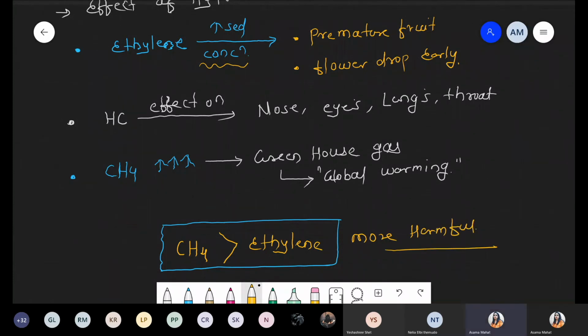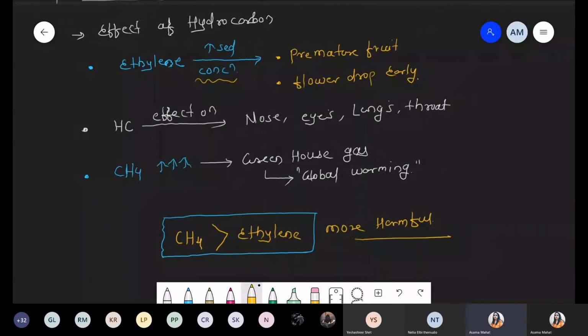Okay, so these are the effects of hydrocarbon: it increases the ethylene concentration, directly affects organs, and is also involved in methane formation. And methane is a type of greenhouse gas responsible for global warming. Okay, so is this point clear with respect to the effects of hydrocarbon, how they show different effects? Yes or no?